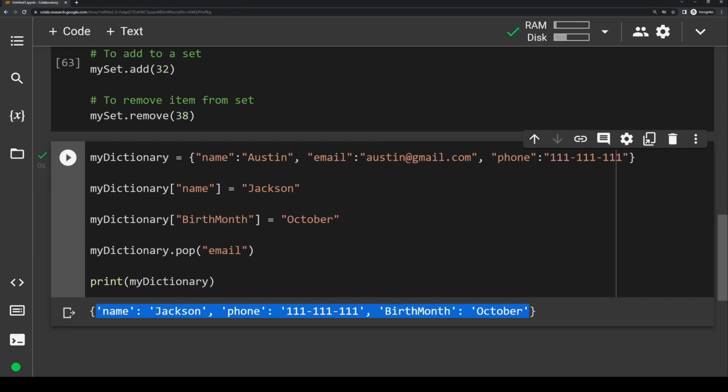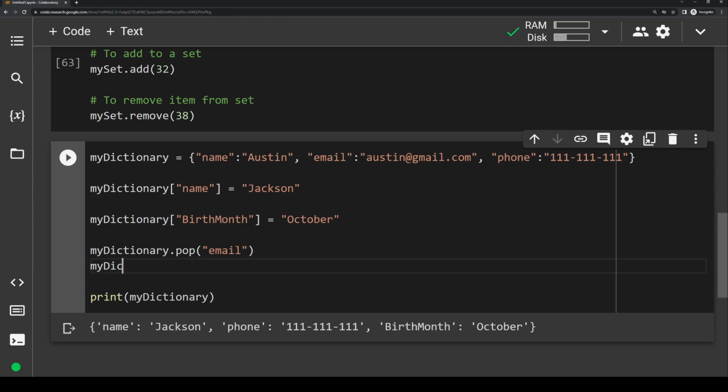Let's say I also wanted to get rid of the birth month field. I would just do the exact same thing. So let's do my dictionary.pop, and then we'll pop off birth month. And now if we print it out, you'll see birth month is gone too, and now we just have name and phone left. Dictionaries have tons of use cases in Python, so I'd strongly recommend getting familiar with them.